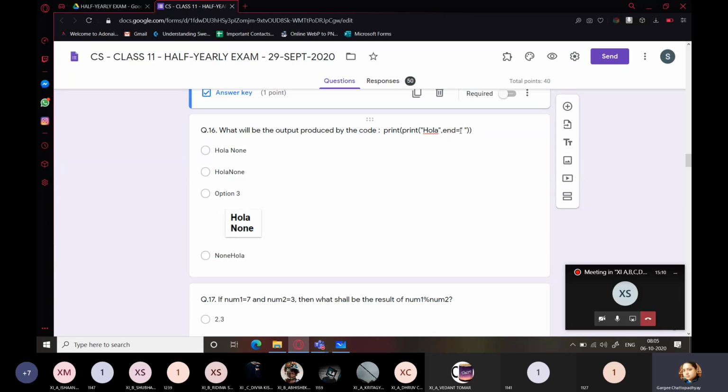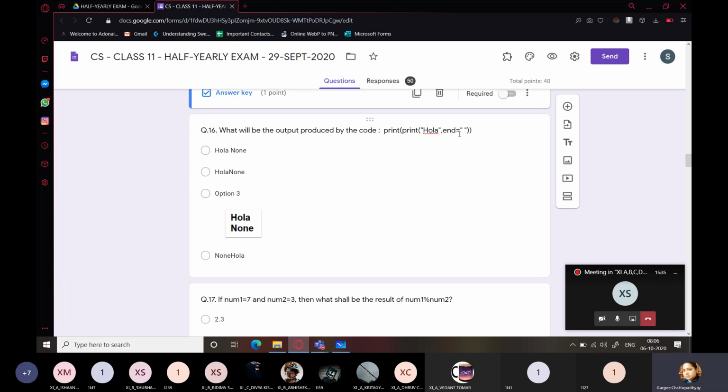After the inner print is executed, because this print is also a function and it doesn't return any value, the outer print doesn't get any valid value to print. So it prints the value None. And it will print None on the same line because end has been changed to space.